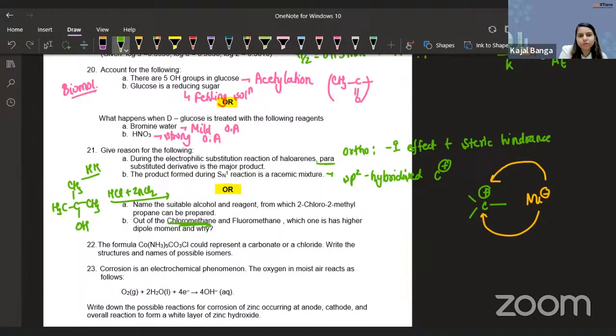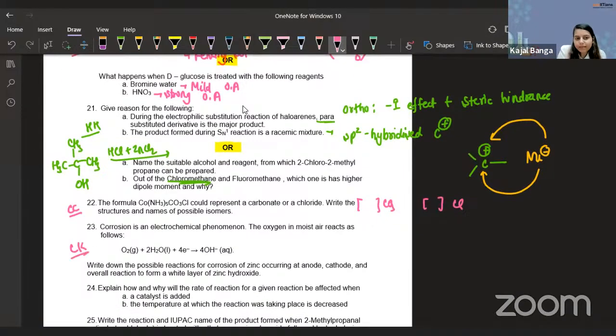That is your coordination compounds, again a CC question, guys. The formula could represent a carbonate or a chloride. So, isomers: in one case, you can put the CO3 outside the square bracket. In another case, you can put the Cl outside the square bracket and you can give the answer. Those will be your two isomers. You can easily name the two isomers. Perfect.